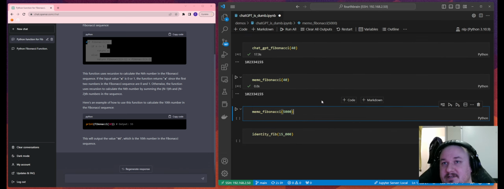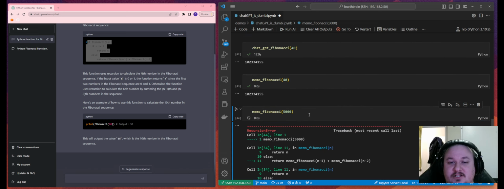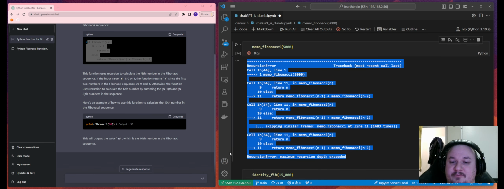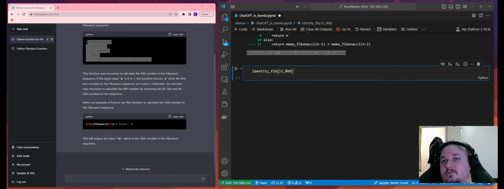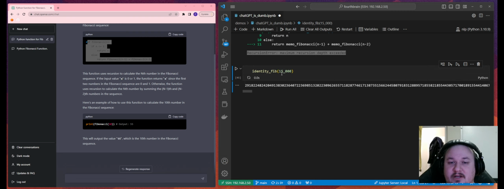There is one limitation with the memoized implementation, which is, of course, because it's reliant on this huge recursion, it can hit the recursion limit fairly easily. There's ways to circumvent that. And that's why the identity implementation is extra super great, because while it is about half as fast as the memoized version, you can go all the way up to like 15,000 and not hit the recursion limit.